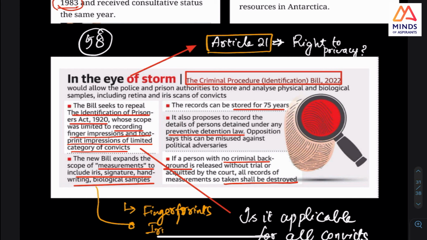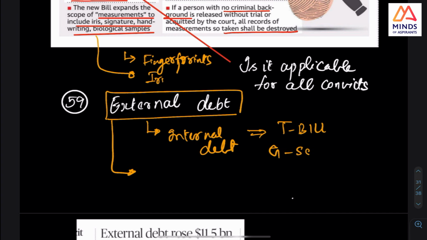And next, one more thing I wanted to check is external debt and internal debt. What is the difference? Internal debt is what we saw, T-bills, government securities, so that is government bonds.